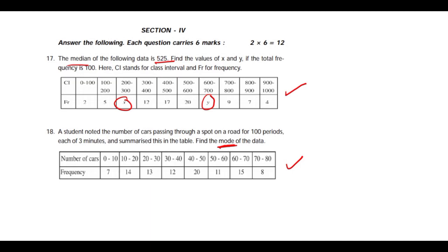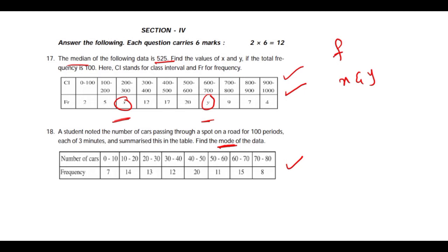Actually, if you want to learn how to find these values like x and y, this is called the missing frequency concept. Missing frequency problems are already available in the description. This model question is available in the description, you can check it one more time. Missing frequency problem means finding the f value using the mean, and finding x and y values using the median. Both are very important for the final exam, that is essay type question.